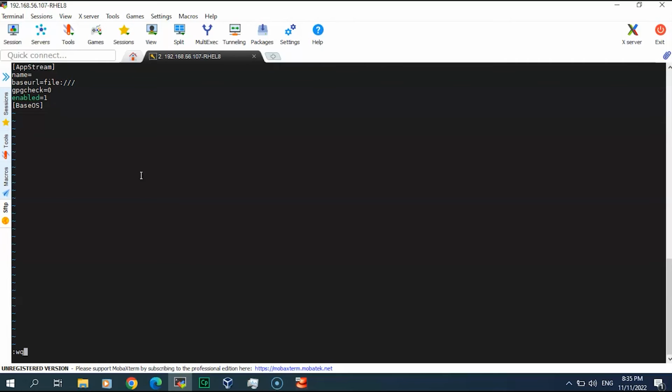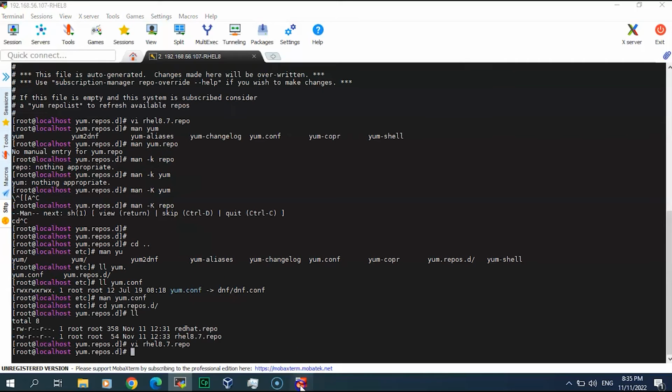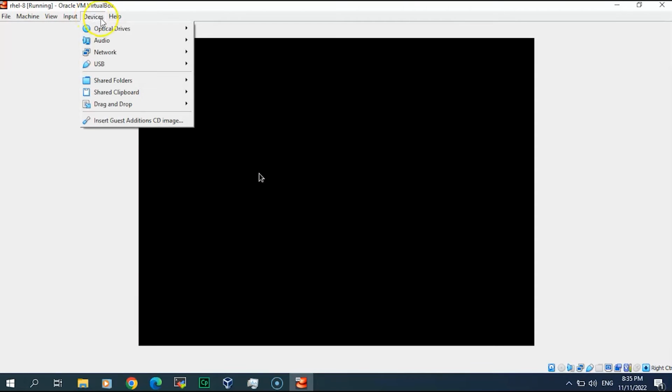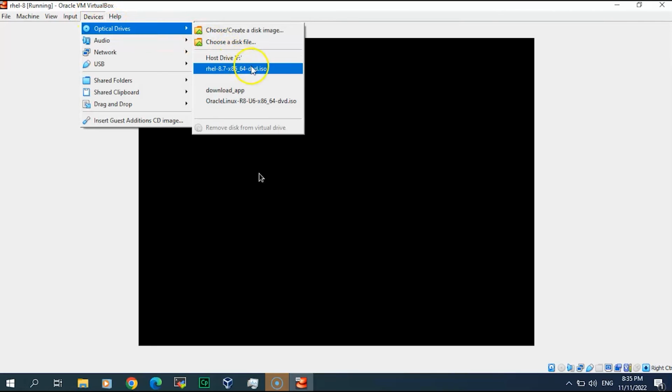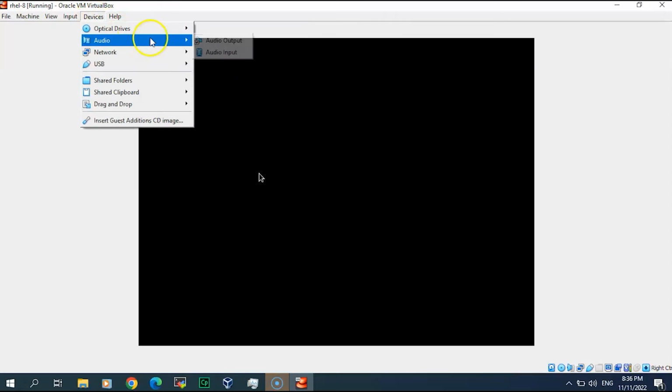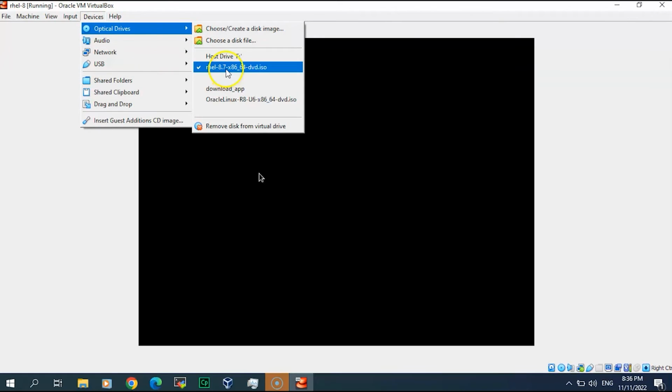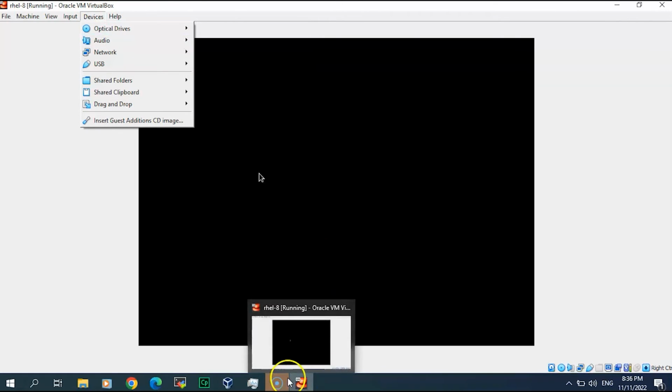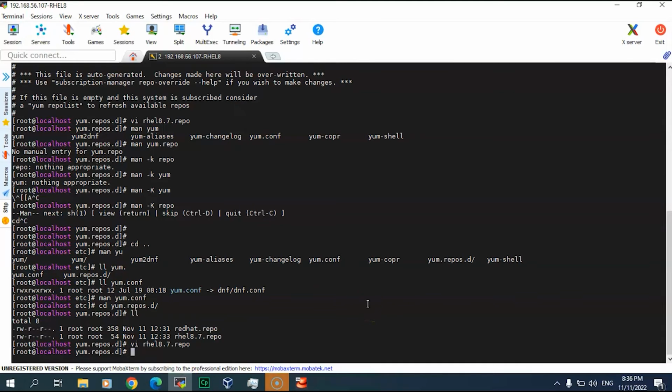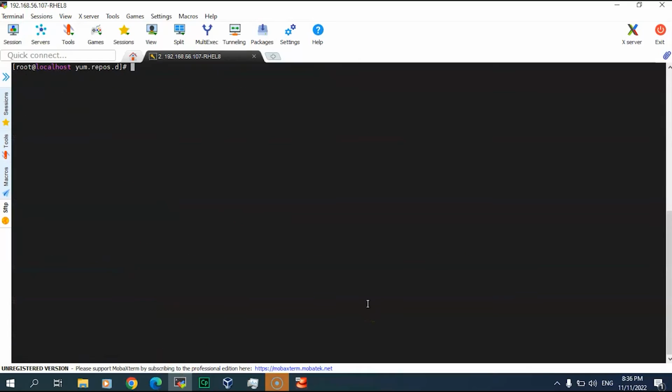Let's now do the last part of this. In your device, in the optical drive, make sure this Red Hat ISO is being chosen in your host. So make sure to choose it here. If you mark it, it will be mounted directly. Okay, so we have attached it.